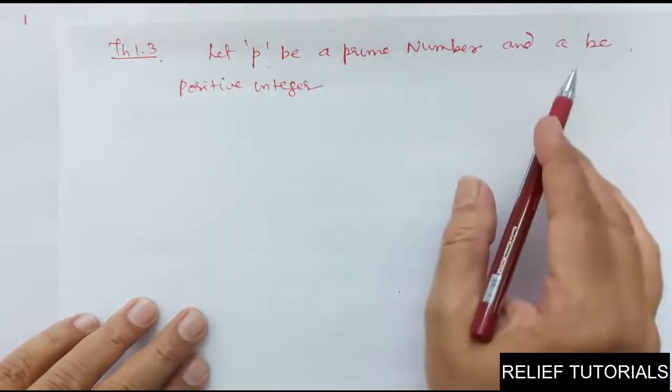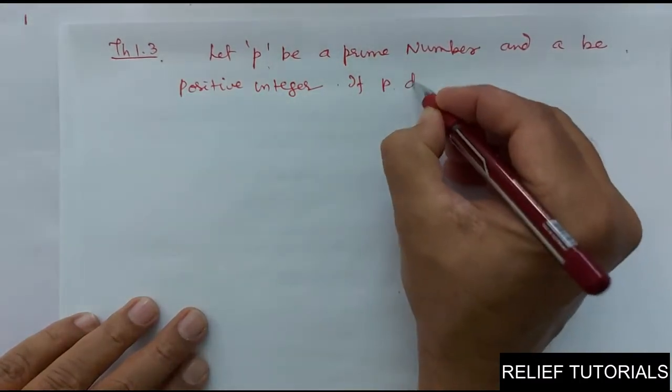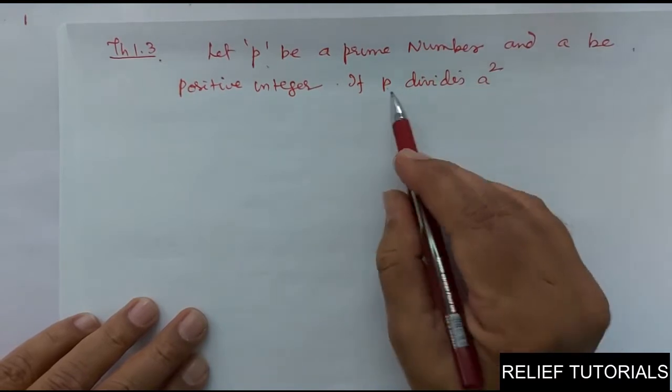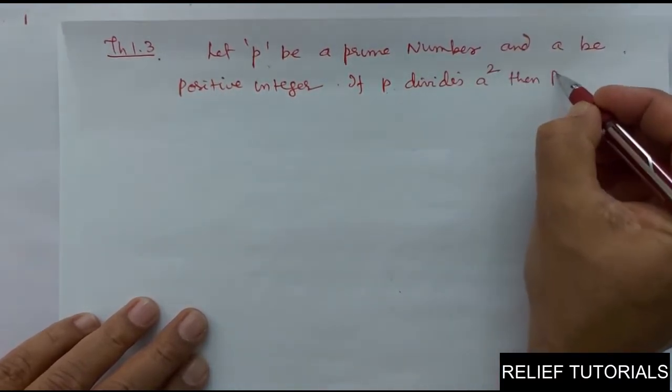P is a prime number, A is a positive integer. Then if P divides A square, then we can say P divides A.